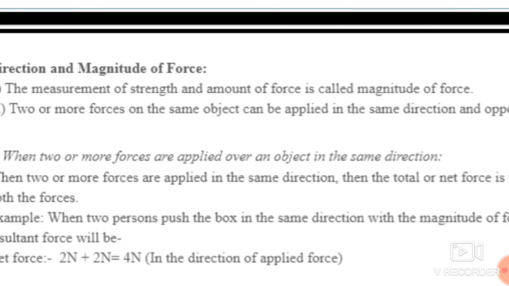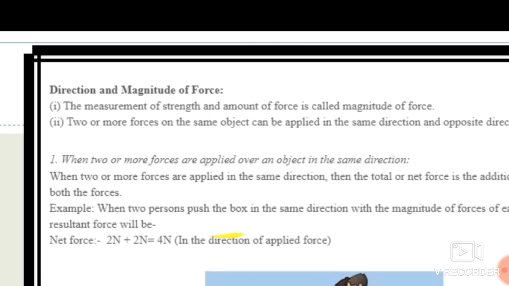Okay students, so whenever we apply forces, they may be in the same direction or in the opposite direction. Whatever the direction may be, the force is applied, but how much force is applied also matters. So in this chapter we have learned that direction and magnitude, these two terms, are related to force. Okay, so force possesses direction as well as magnitude.